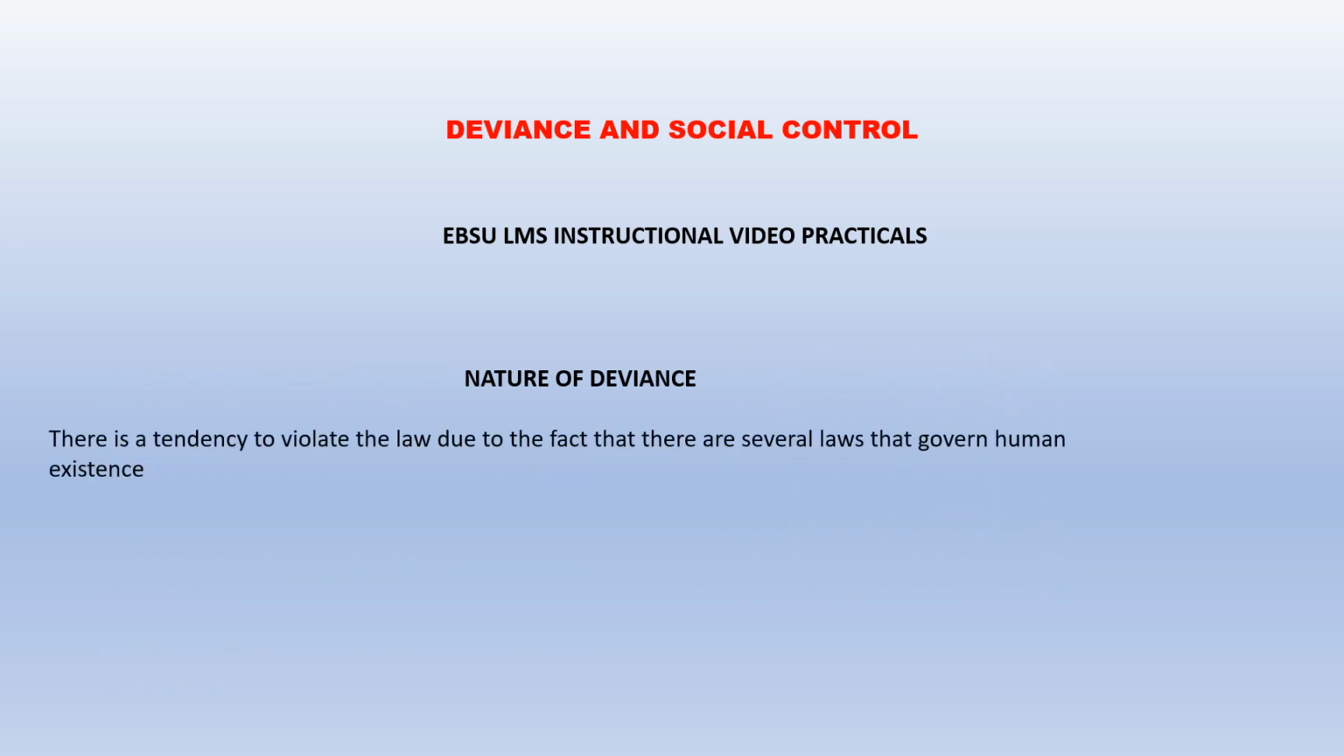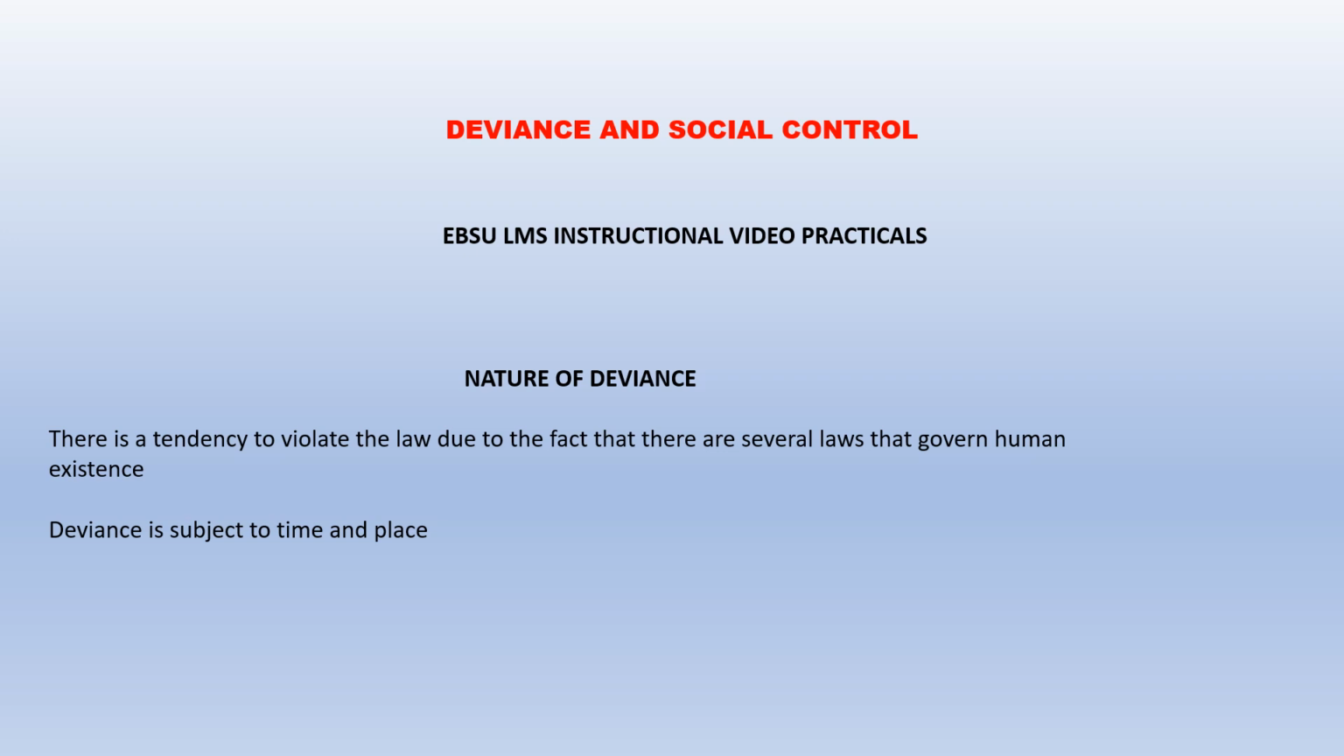What is the nature of deviance? There is a tendency for people to violate the law due to the fact that, of course, we have several laws that govern human existence. So at some point in our lives, we must have done something that is considered as deviance. Deviance, again, is subject to time and place. The reason is whatever constitutes deviance today in a particular place may not be deviance at other times. So deviance is subject to time and place.